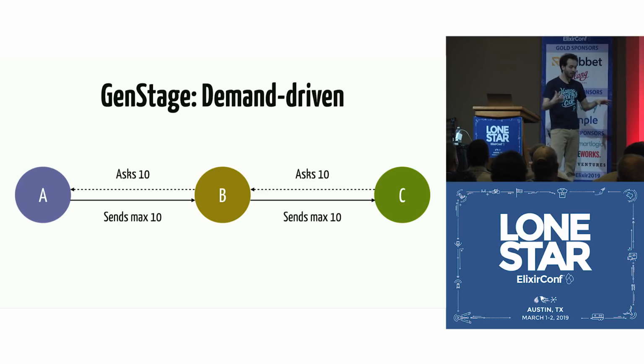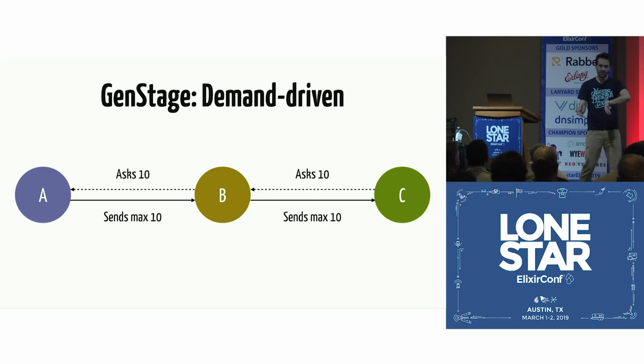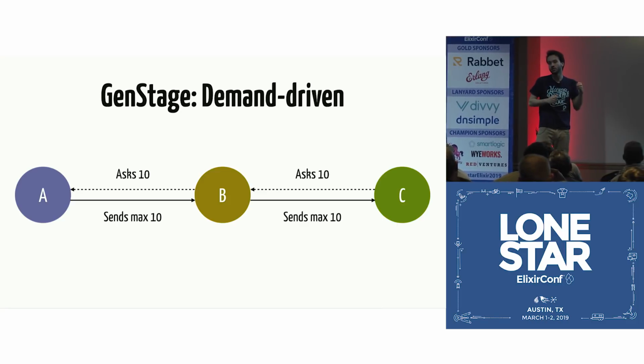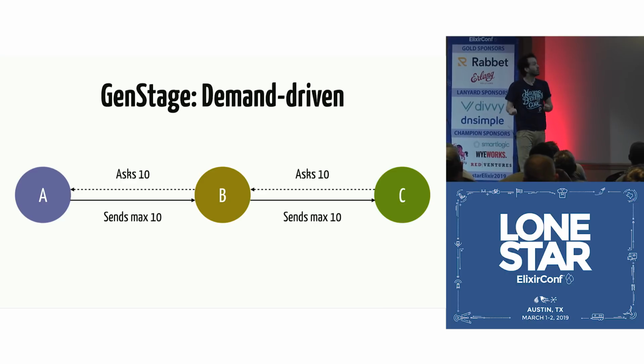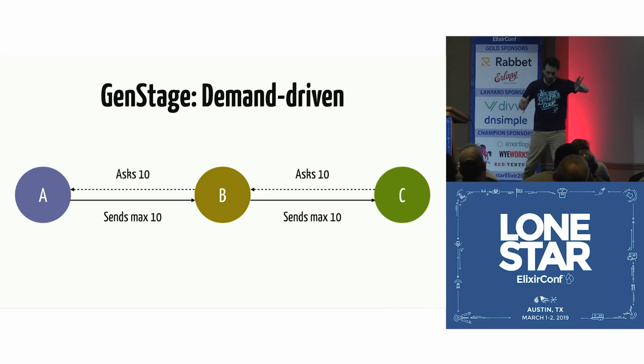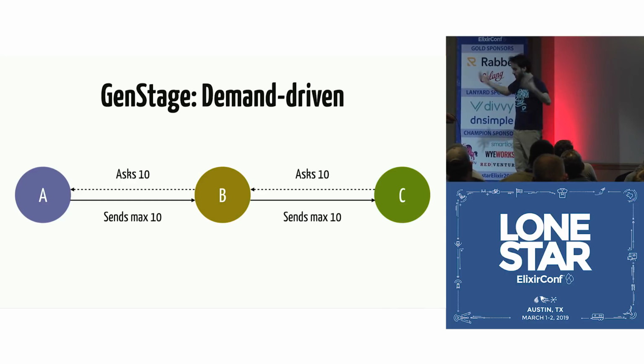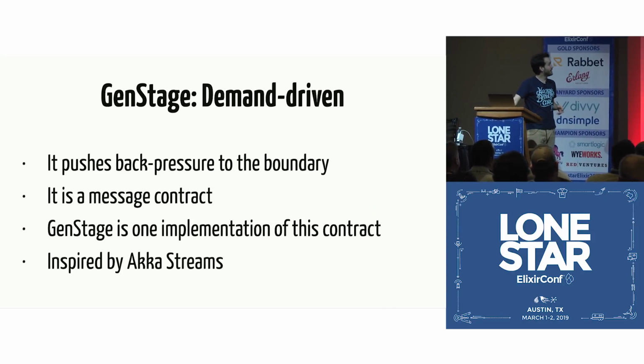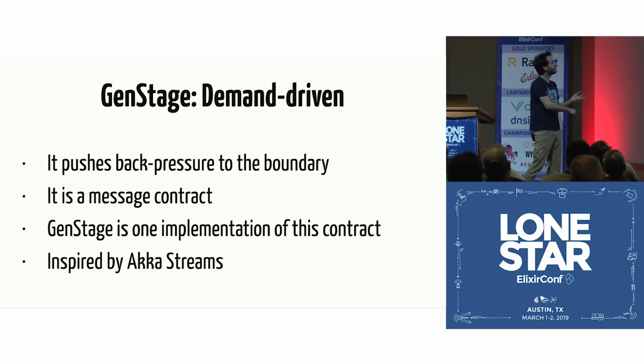So what is really nice about this is that we push this back pressure to the boundary of the system, to the producer, because the producer is the one that is going to be getting data from the external system. And you don't want to get more data than you can chew, more data than you can handle, right? So we are going all the way up and saying, this is how much I need, this is how much I can work with right now. So being demand-driven, it pushes back pressure to the boundary of the system.